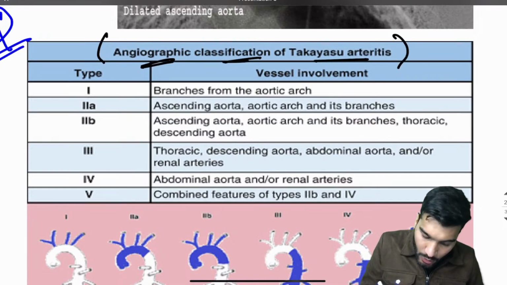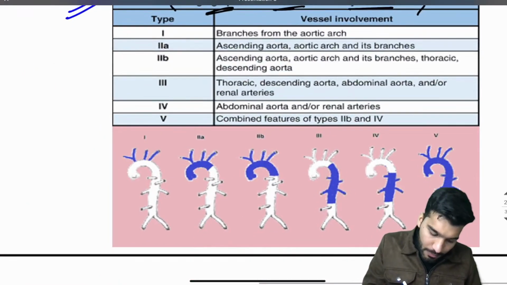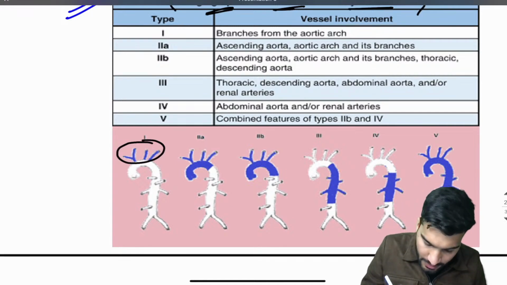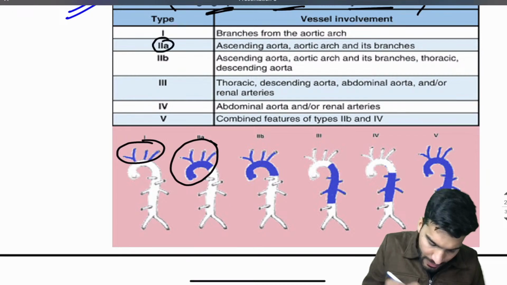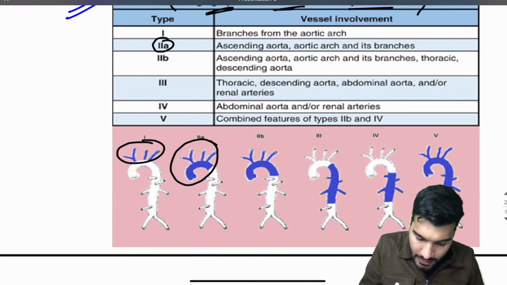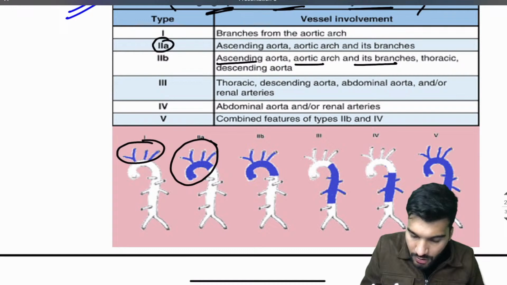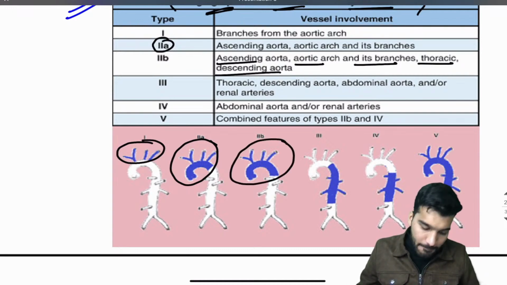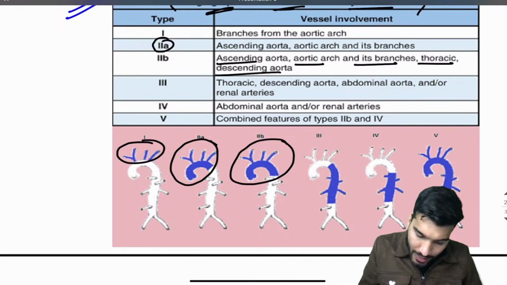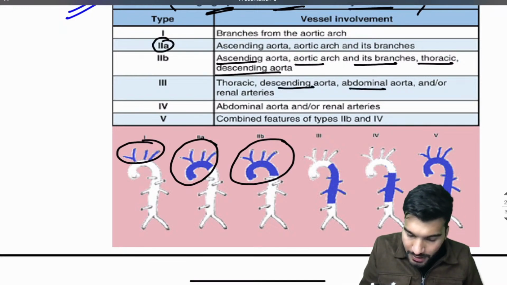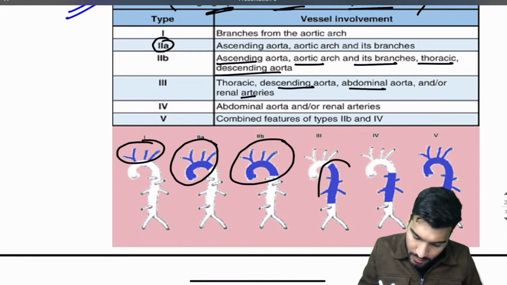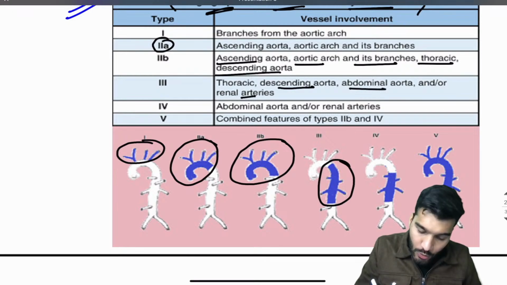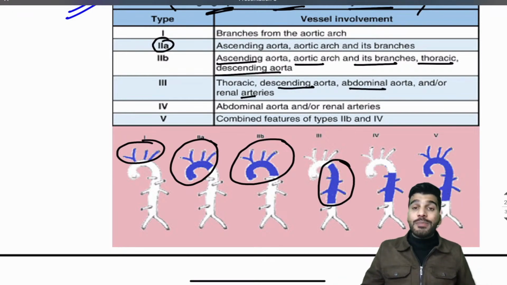If the branches of the aortic arch are involved, that's type 1. If the ascending aorta, aortic arch and its branches are involved, that's type 2a. If the ascending aorta, aortic arch and its branches along with the thoracic descending aorta are involved, that's type 2b. If the thoracic descending aorta, abdominal aorta or renal arteries are involved, that's type 3. So the ascending aorta, arch and its branches are spared in type 3.